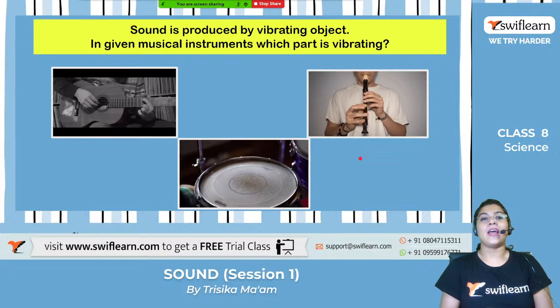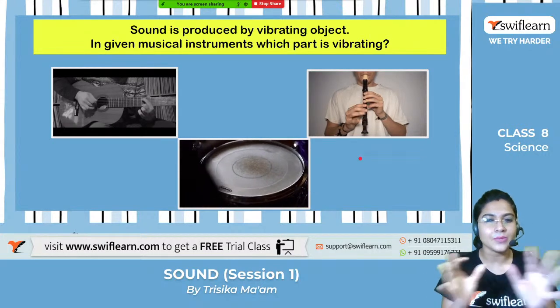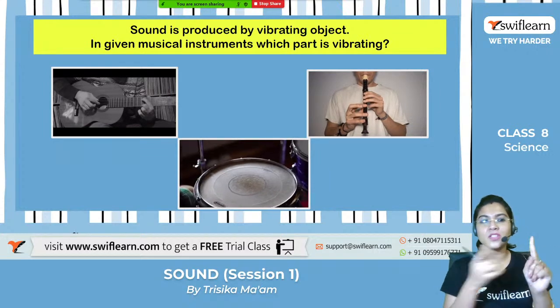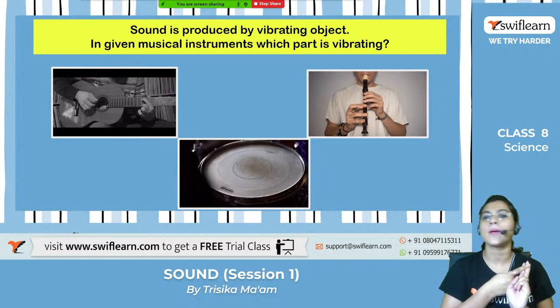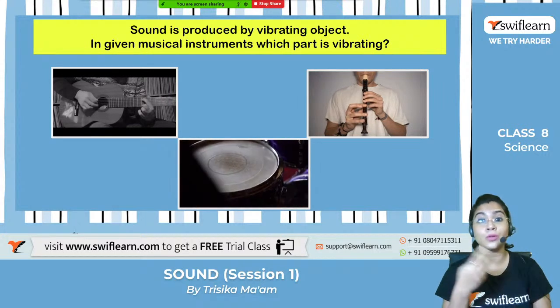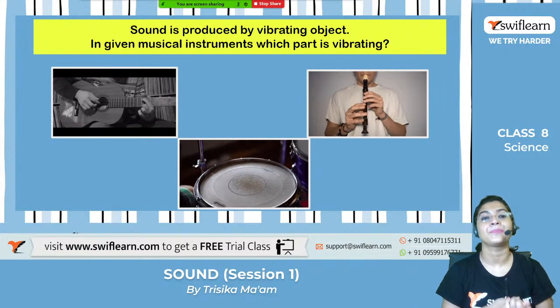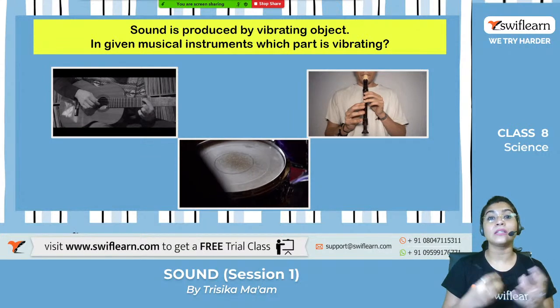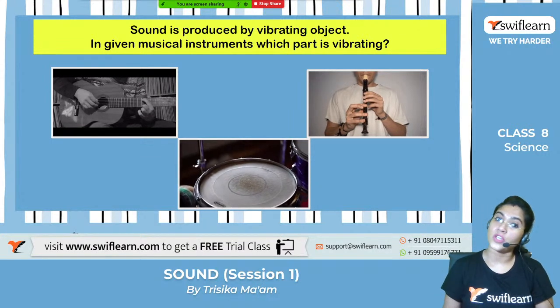Okay, now coming to the different types of instruments. Can you see the various instruments? First one is guitar, second one is the drum, and third one is flute, or we can say also shehnai. So over here, the sound is produced by the different vibrating object.